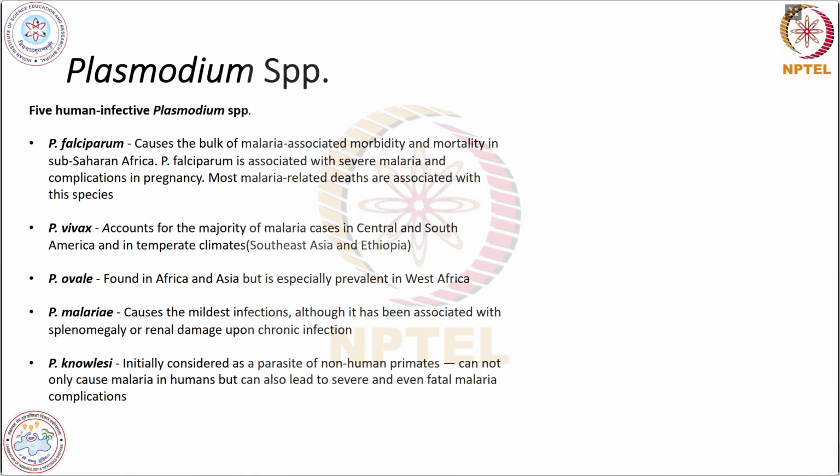If we talk about the Plasmodium species, then there are five human infective Plasmodium species. First one is Plasmodium falciparum, Plasmodium vivax, Plasmodium ovale, Plasmodium malariae, and Plasmodium knowlesi. Each type of species has a different role in causing the infection, and their mode of pathogenesis is different. That you can check from the lecture video in detail.